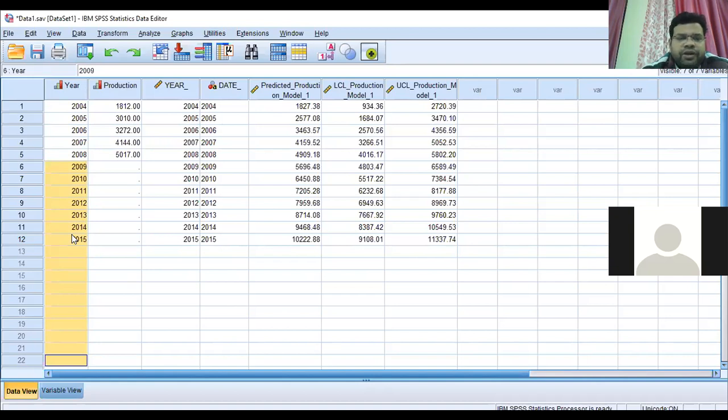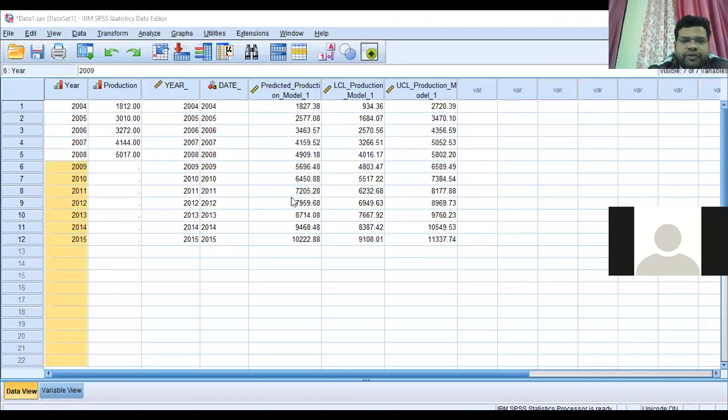If you are making long-term forecasting, then it will be more than 5 years. So it all depends on the policy for which you are making the forecasting. There is no such maximum limit. It depends on the objective of your study.